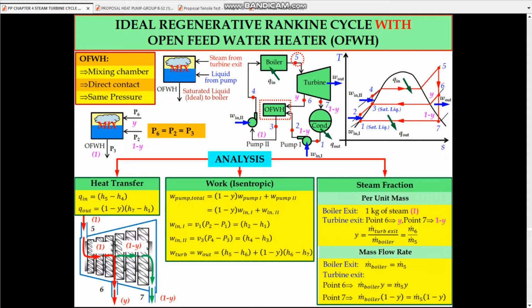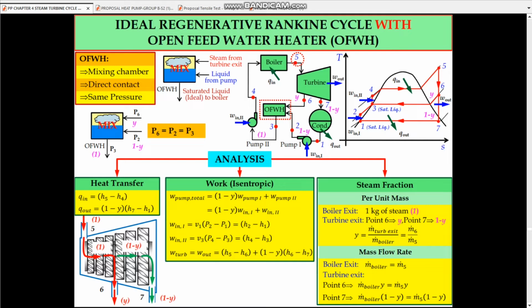Okay, in terms of analysis for heat transfer, Q in is the value of heat addition in the boiler that is shown in the T-S diagram. The formula will be Q in equals H5 minus H4.